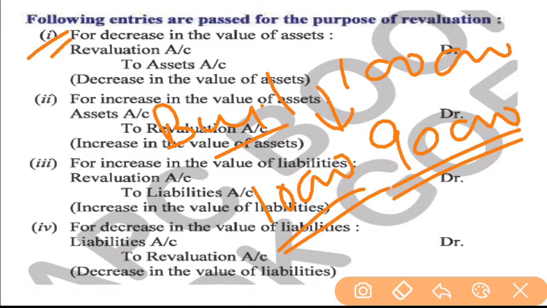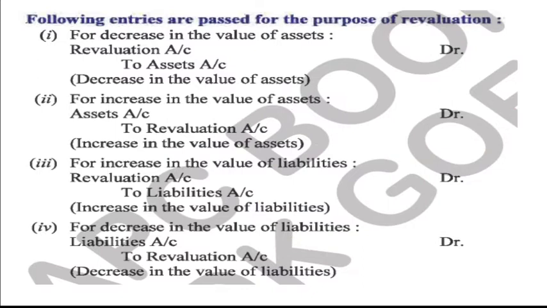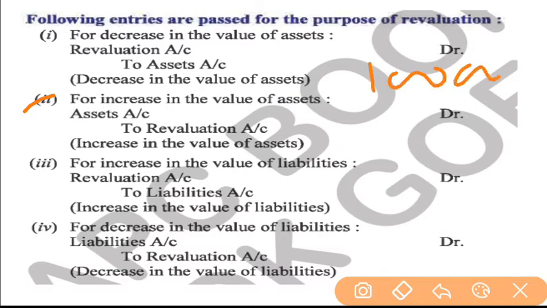The journal entry will be revaluation account debit to asset account. In place of asset, the name of the asset will be there. It means if building is decreased, we will write revaluation account debit to building, and the amount we will write is 10,000 rupees. Second, for increase in the value of asset. For example, your building was of 1 lakh rupees, now your building is of 1 lakh 10,000 rupees after revaluation. So your building is increased by 10,000.